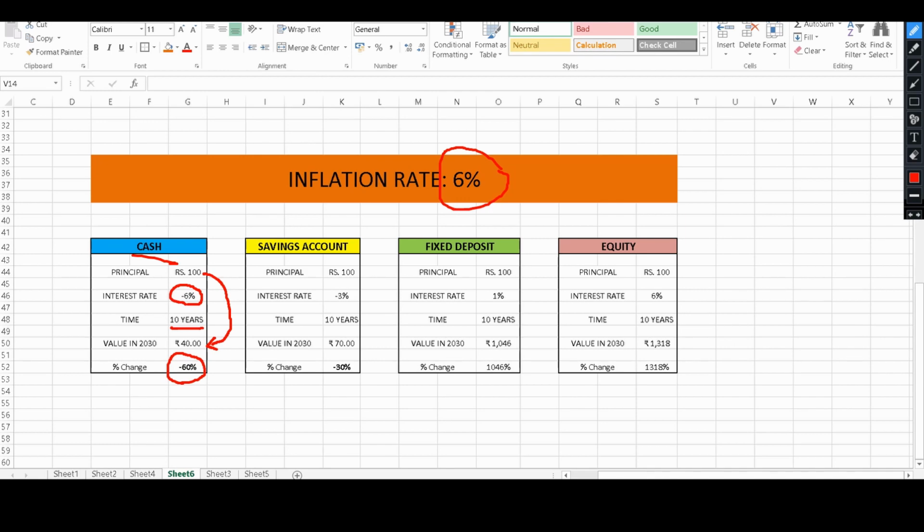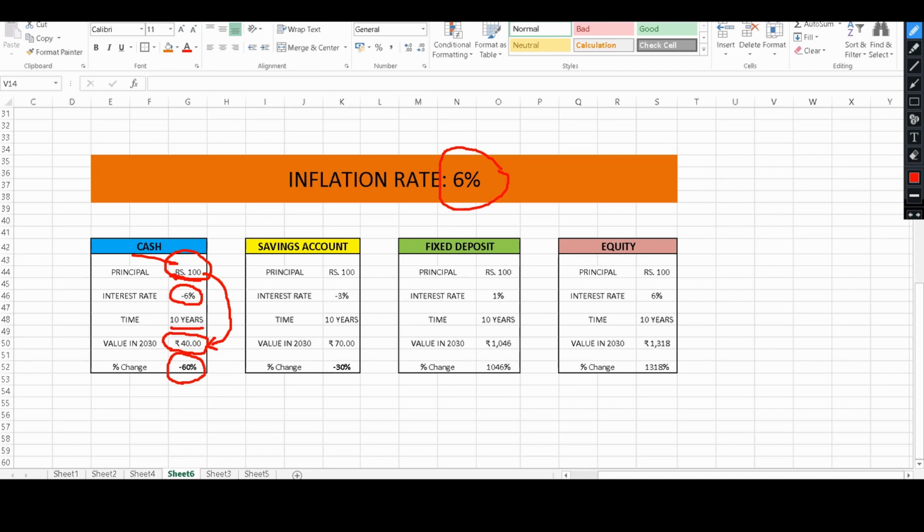When I say the value of the money, the note will remain the same. The 100 rupees note will be the same. However, when you go to a shop to purchase something, the value will depreciate. You will be able to purchase products worth 40 rupees only. You will not be able to purchase products worth rupees 100 anymore after 10 years.